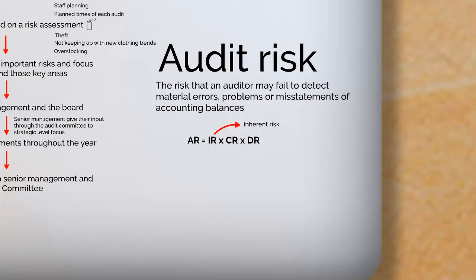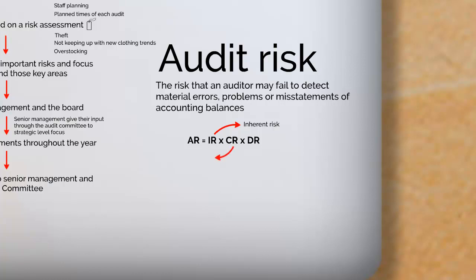Well, it should tell us that there should be high measure of controls put into place to guard against theft from the shop floor, but not in regards to the fixtures and fittings of the shop. So there we can see an example of high inherent risk and low inherent risk.